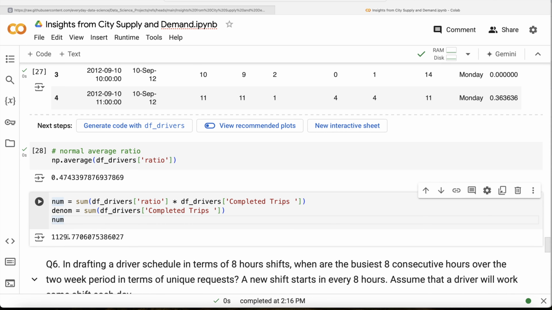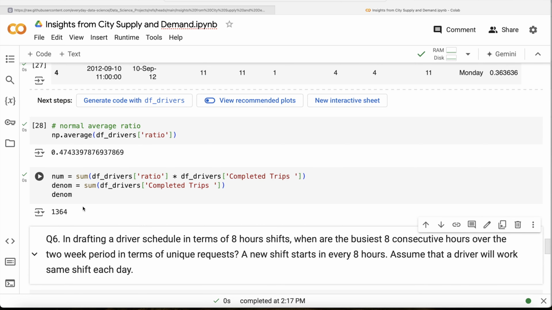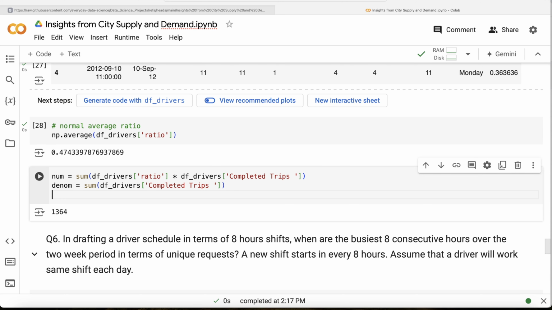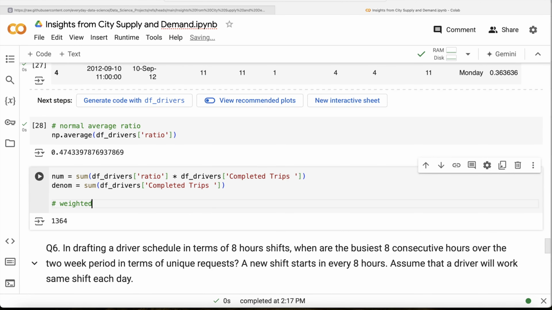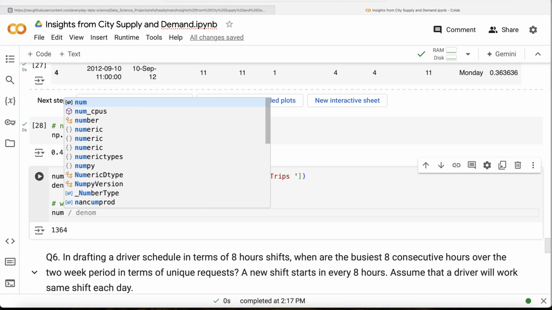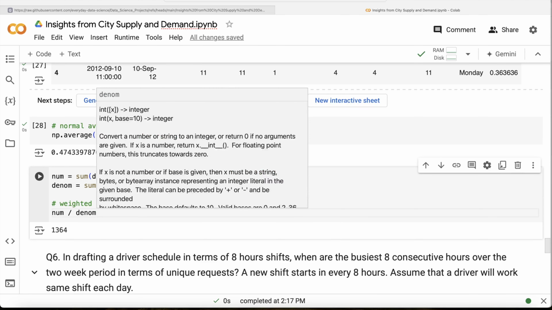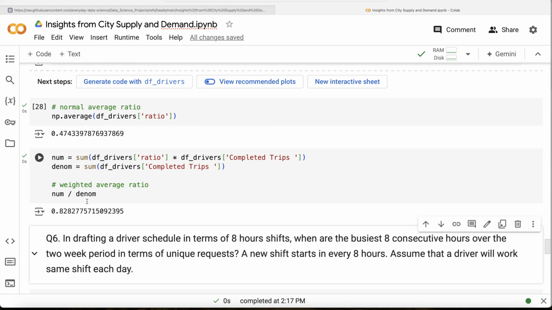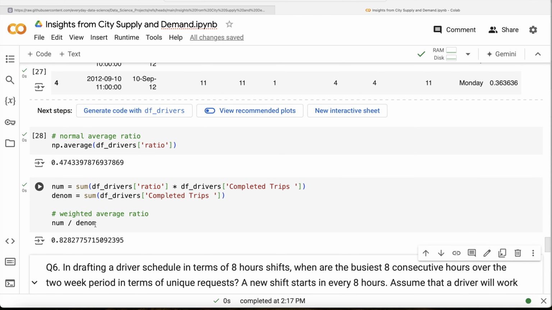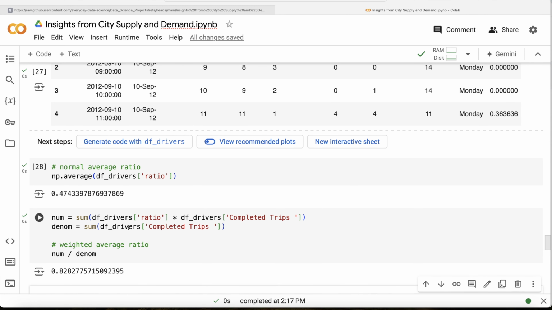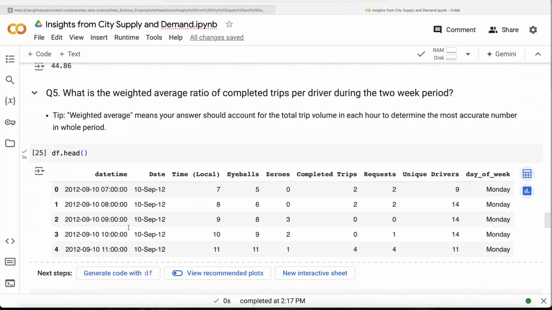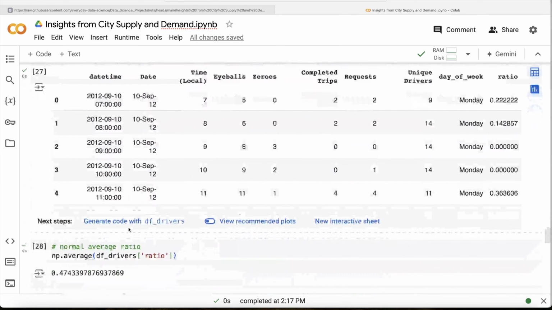If I go ahead and look at the denominator, it is going to be 1364. So what is the weighted average ratio? The weighted average ratio is going to be the numerator divided by the denominator. Let me go ahead and run this. So 8.8282. You see there is a difference between the normal average ratio and the weighted average ratio. So this is what the weighted average ratio of completed trips to driver looks like. Okay, we are done with question 5 as well.